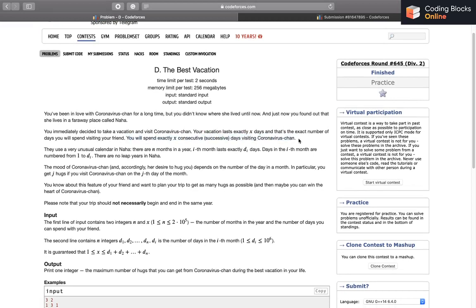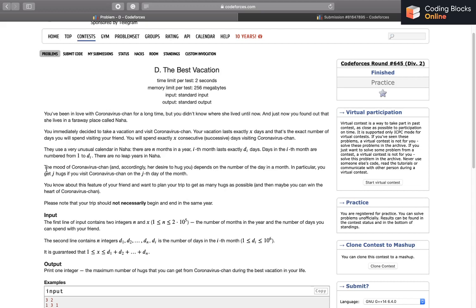This is important. We can't miss some days. We have to be there for X consecutive days. They use a very unusual calendar in Naha. There are n months in a year, and the ith month lasts exactly di days. Days in the ith month are numbered from 1 to di, and there are no leap years in Naha.